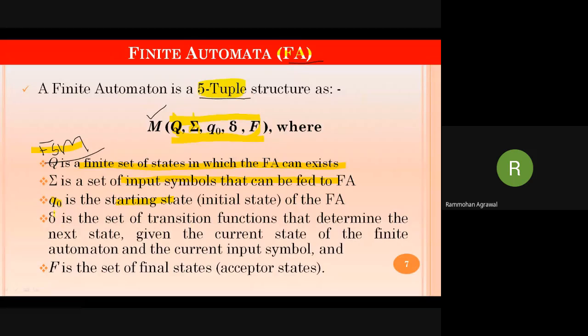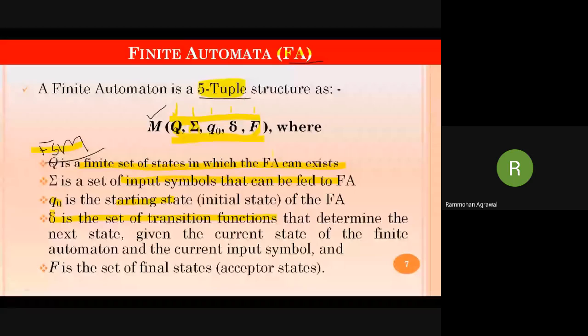This is delta, the transition function that determines the next state given the current state of the finite automata and the current input. I will explain it better with an example. Just remember that Q is the total number of states in the system, summation is the input, Q naught is the starting state, delta is the transition function, and F is the final state. These are the total 5 tuples that have to be considered for a finite automata.